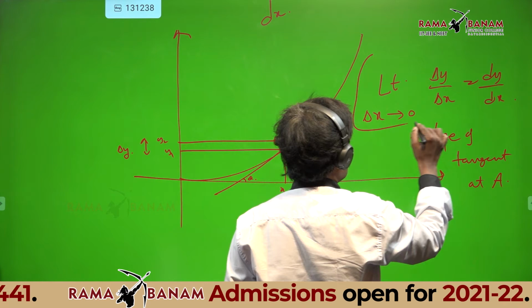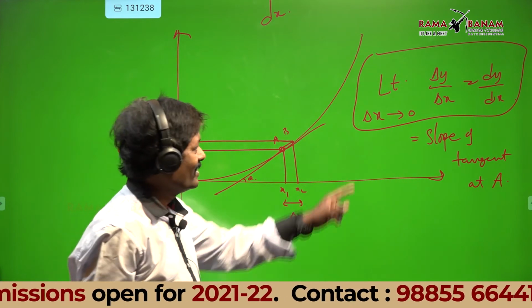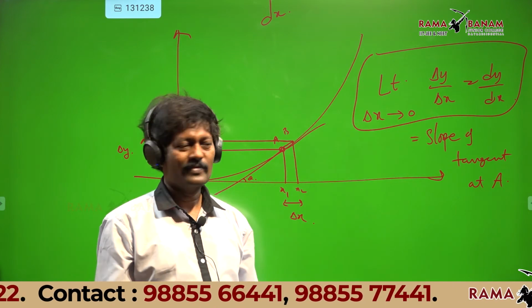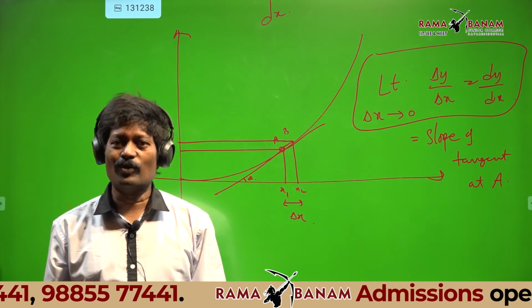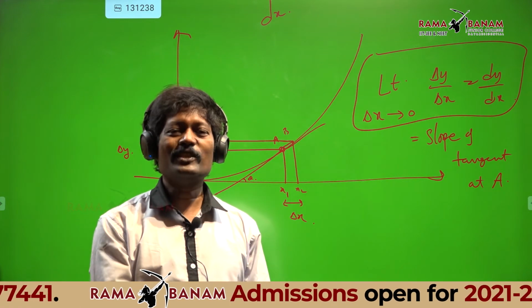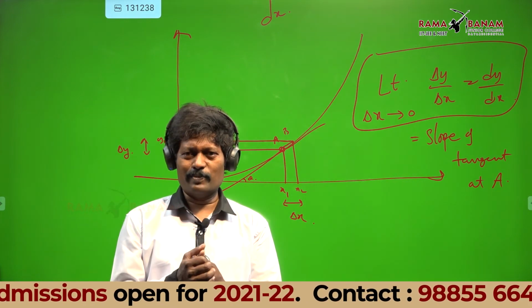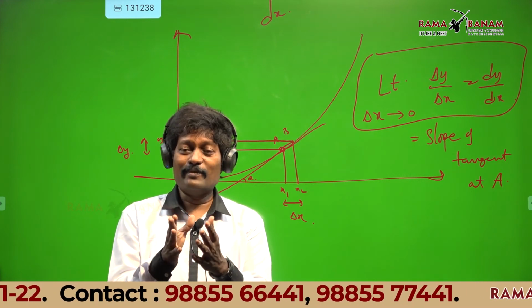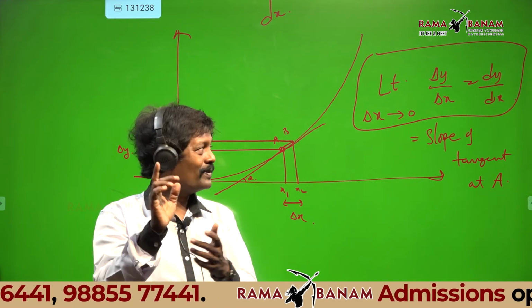Now listen here. Limit means you are limiting something. Limit delta x tends to 0. You may think a maths teacher may explain this, but I will explain better in the sense of physics. That is why I am asking you to listen.